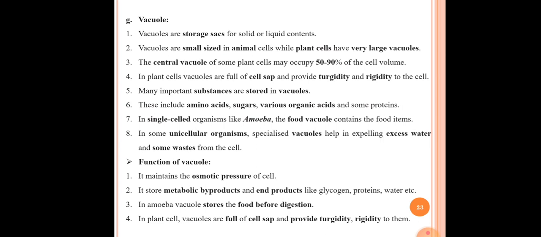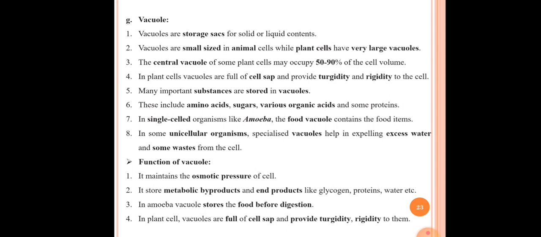The eighth point here is in some unicellular organisms, specialized vacuoles help in expelling the excess water and some waste from the cell. In some of the unicellular organisms, the specialized vacuoles help in expelling the excess amount of water as well as some waste from the cell.